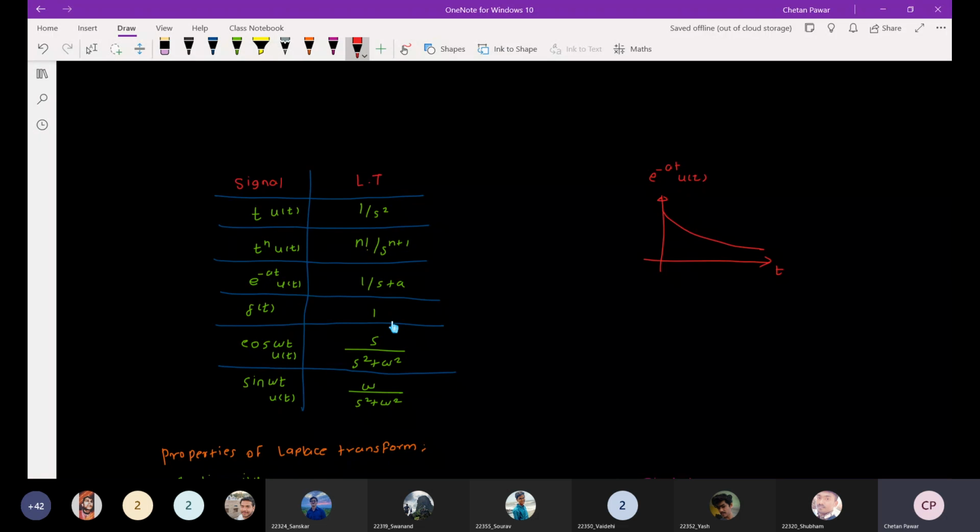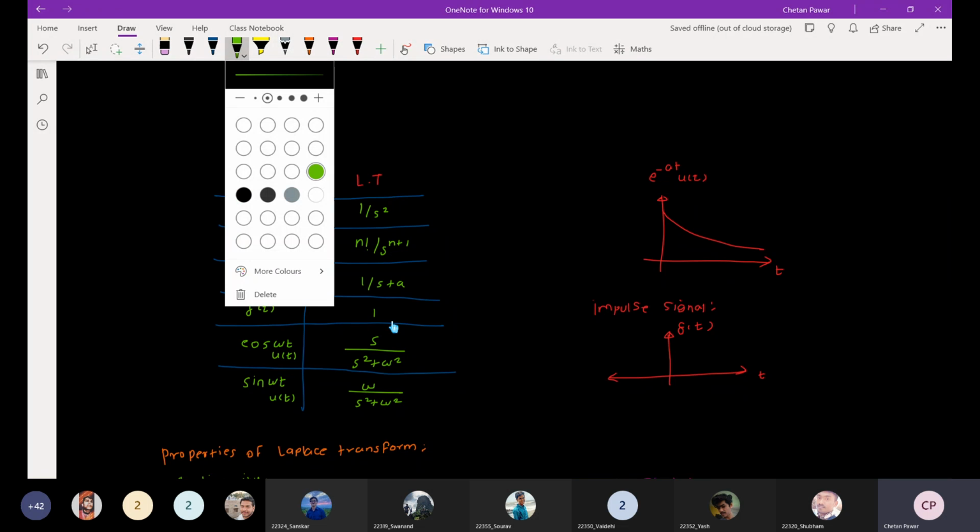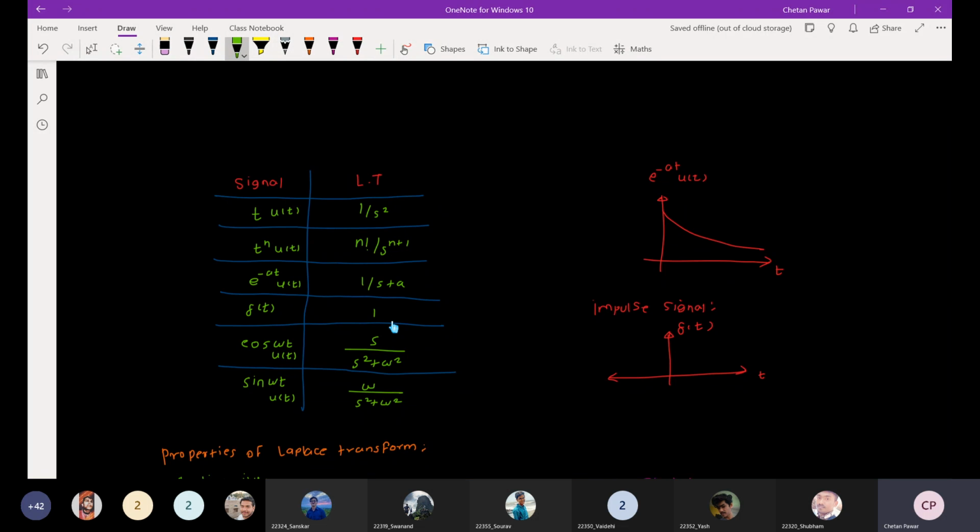Okay. Now, let us use this Laplace transform for the impulse signal. As you know, the impulse signal is like this, in the time domain, and I use a green color to represent that impulse.